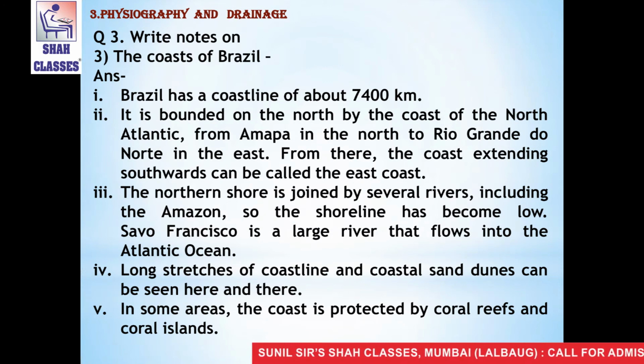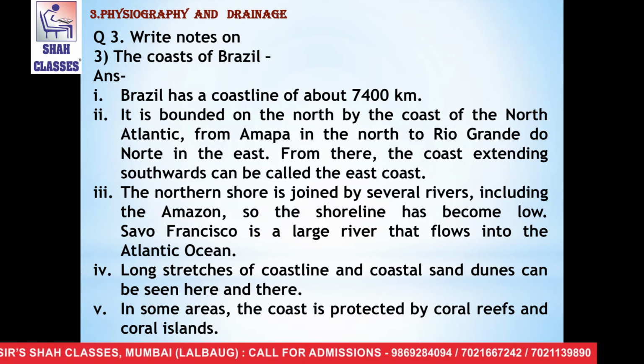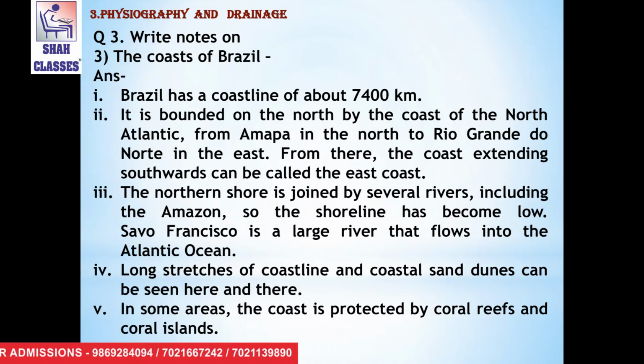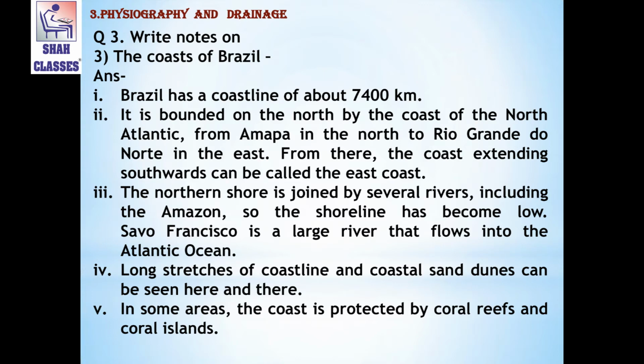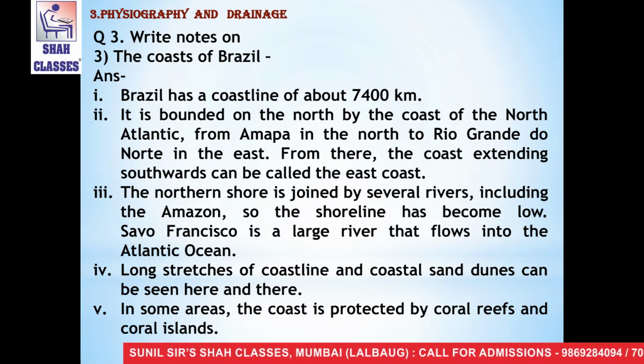The third short note is the coast of Brazil. The answer is first, Brazil has a coastline of about 7,400 kilometers. The second point is it is bounded on the north by the coast of the North Atlantic from Amapá in the north to Rio Grande do Norte in the east. From there, the coast extending southwards can be called the East Coast.